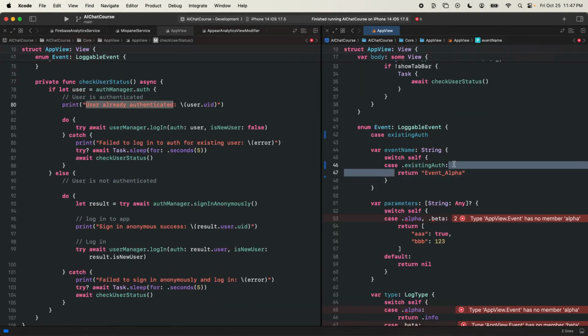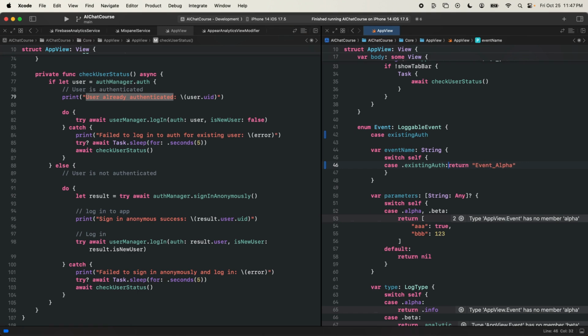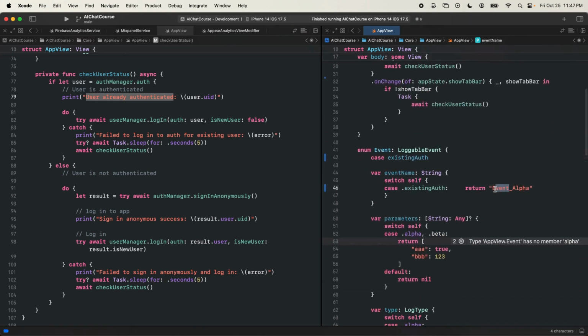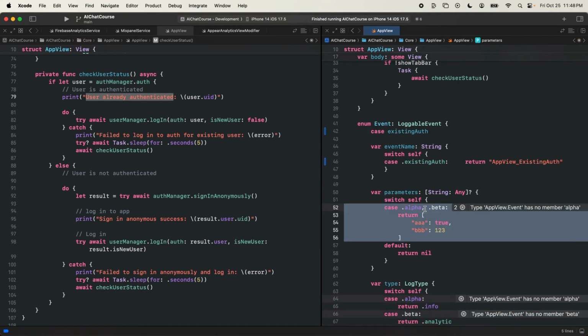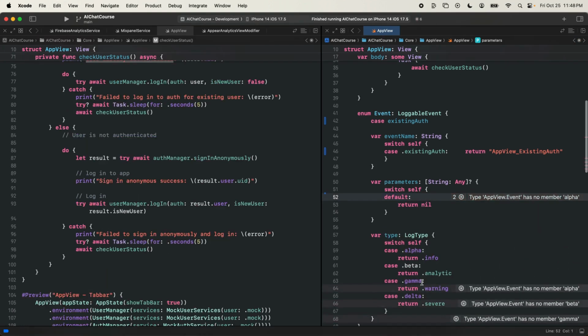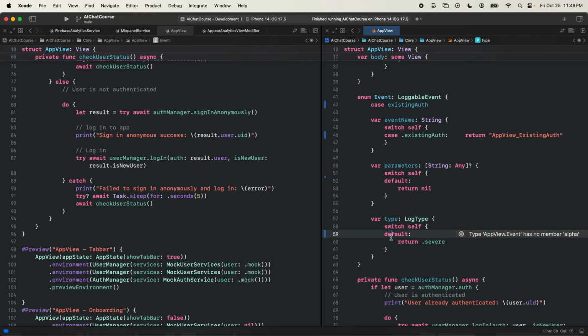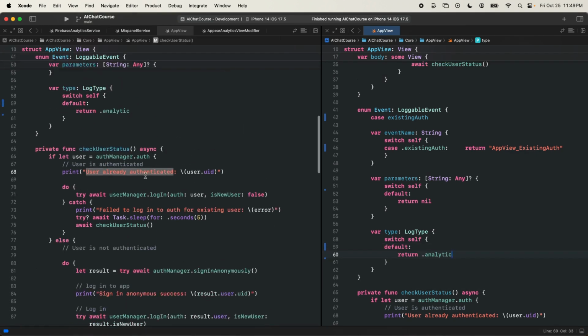I'm going to name all of these events, because they're on this same screen, the app view screen, prefixed with app view: app view appear, app view action, app view click, app view existing auth is what we're going to call this one. We'll have our default be return nil, and our default case down here will be having everything be an analytic. Let's get rid of this print statement.